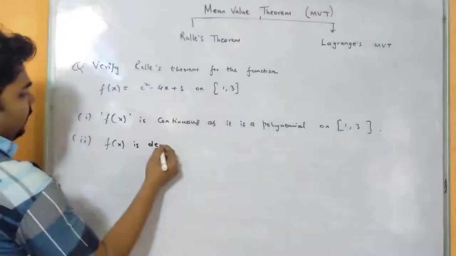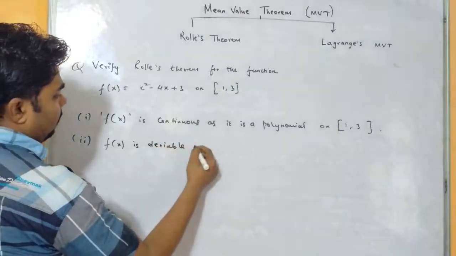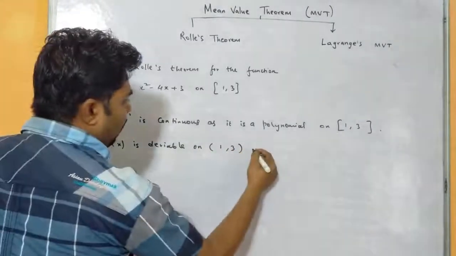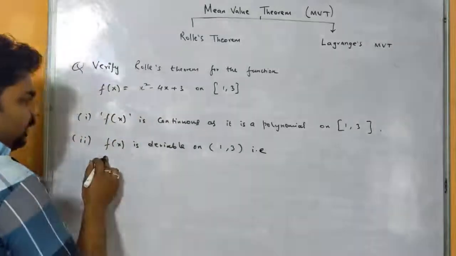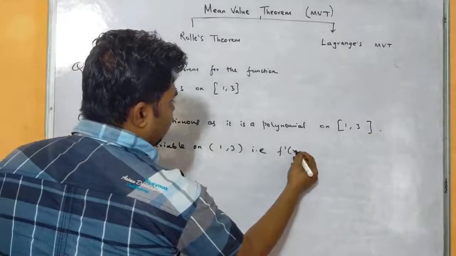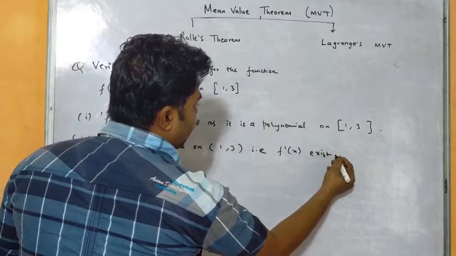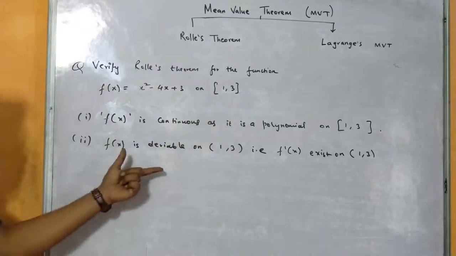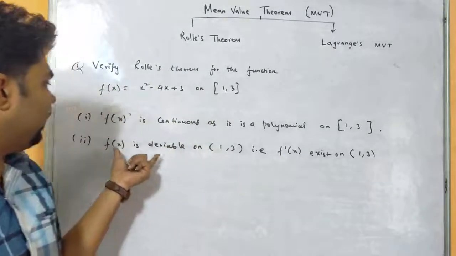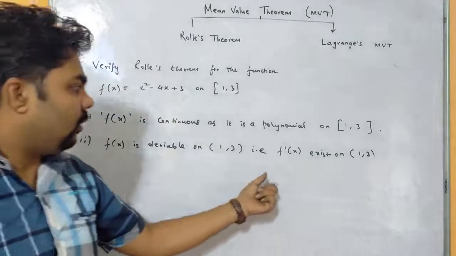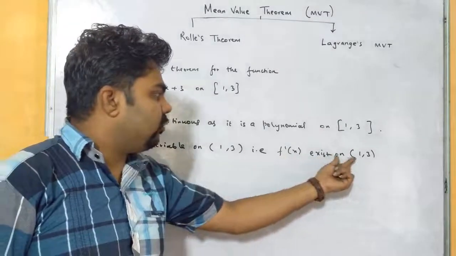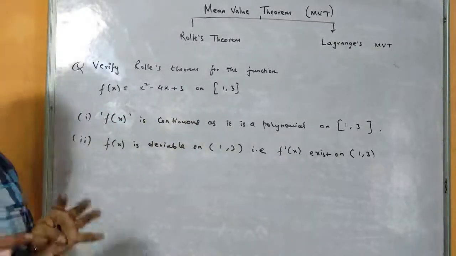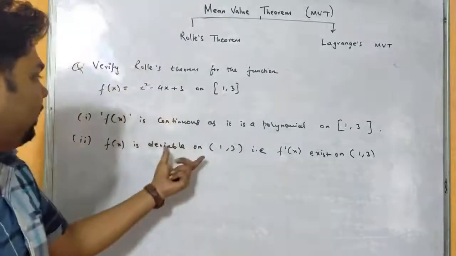f(x) is derivable on open interval (1, 3). That is, you can write this statement, or f'(x) exists on open interval (1, 3). So both the statements are correct, and you can write either of these. You can write f(x) is derivable on (1, 3), or f'(x) exists on (1, 3). This statement means this one, right? So any function which is continuous will be derivable too, right?